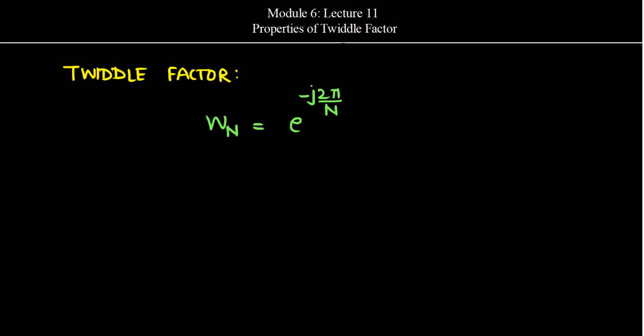In the previous lecture, we have seen the matrix representation for discrete Fourier transform as well as inverse discrete Fourier transform, and we had considered a representation as Wn, which is given as e to the power minus j 2 pi by n, which is known as the Twiddle factor, and using this Twiddle factor we had obtained the matrix representation. So now let us consider some of the important properties of this Twiddle factor.